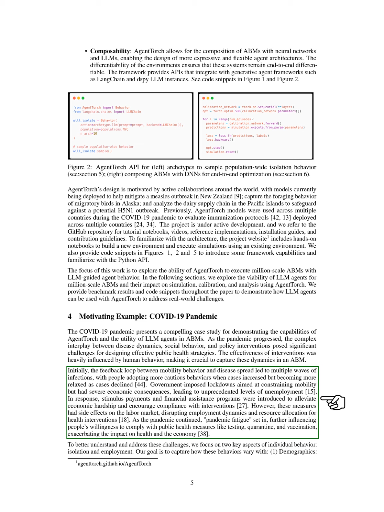To tackle these issues, we focus on two main aspects of individual behavior: isolation and employment. We aim to understand how these behaviors change based on 1. Demographics like age, gender, location, and income. 2. Disease dynamics, including new case numbers and changes from the previous month. 3. External interventions, such as received stimulus payments. And 4. Internal adaptation, considering the pandemic's duration and its effects on behavior.